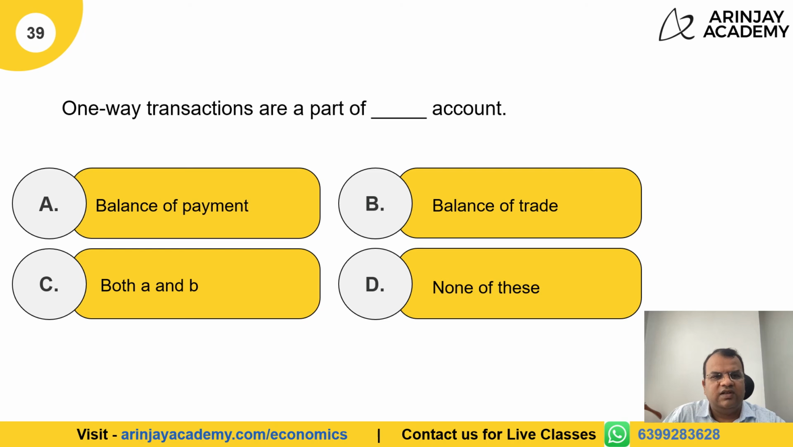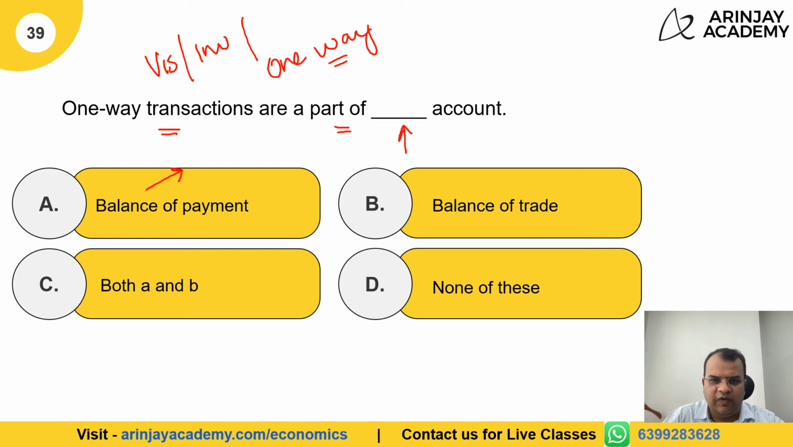One-way transactions are a part of dash account. Now, one-way transactions, we discussed earlier also, that in the balance of payment you have visible, you have invisible, and you have one-way transactions. One-way transactions are like a gift or payment by a father to a son who is studying abroad. Therefore, the correct answer in this case is A.